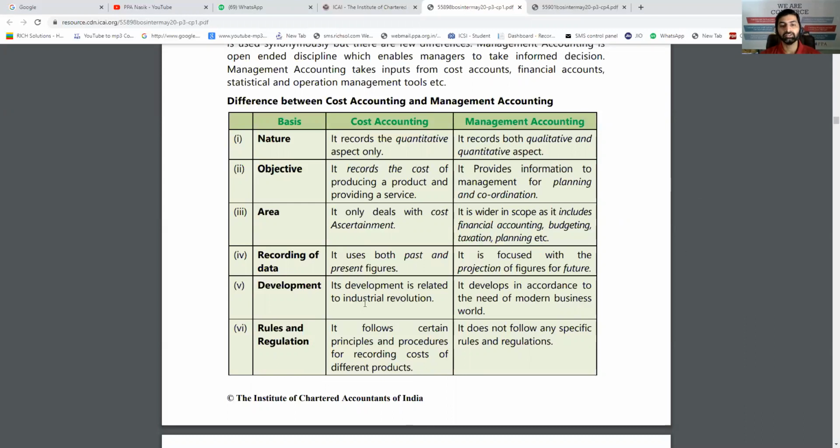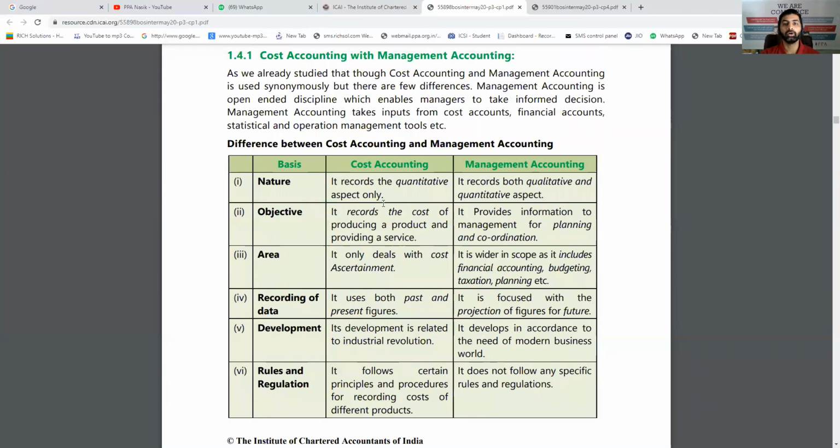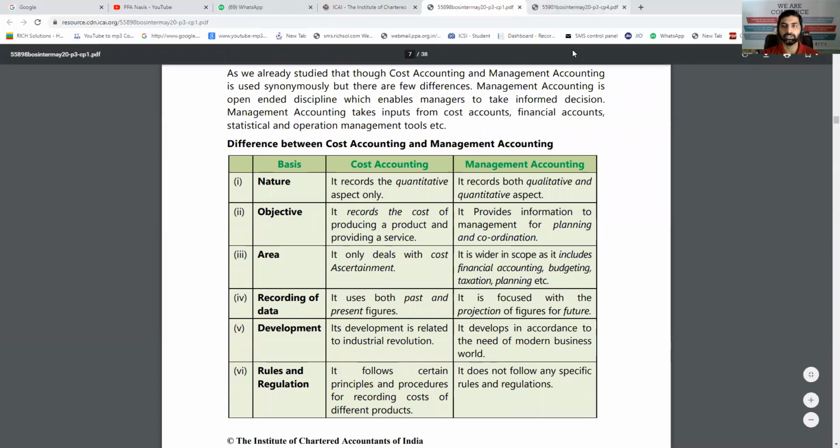Rules and regulations: cost accounting follows certain principles and procedures for recording the data. For management accounting, there are no rules and regulations. Management can use the data as per its need. So this was about cost accounting versus management accounting. A distinguish can be asked.